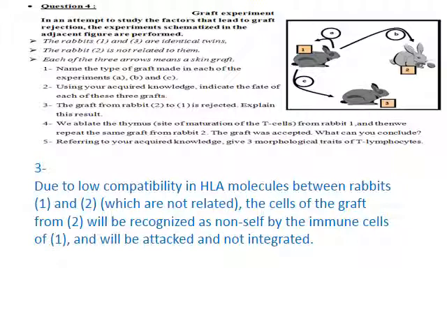2 to 1, we have low compatibility in HLA molecules between rabbits 1 and 2, which are not related. The cells of the graft from 2 will be recognized as non-self, and will be rejected by the immune cells and attacked.